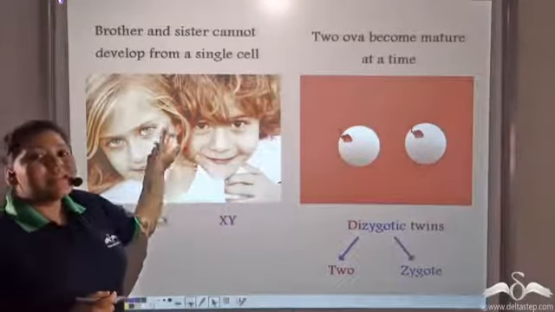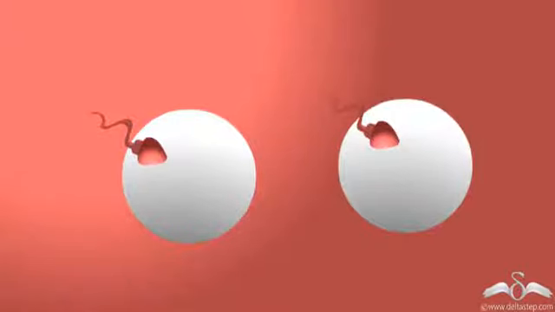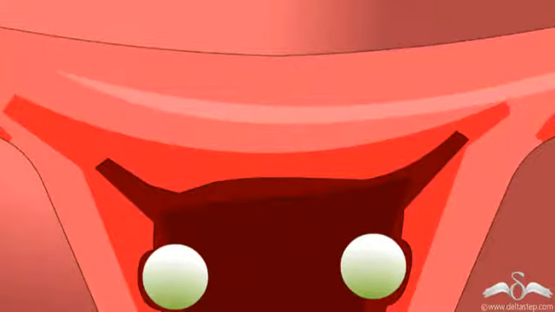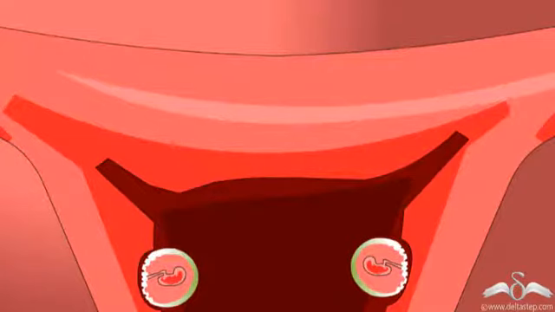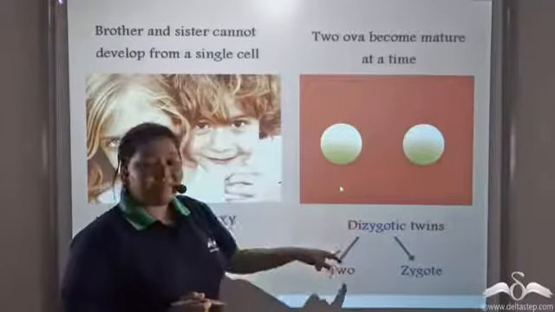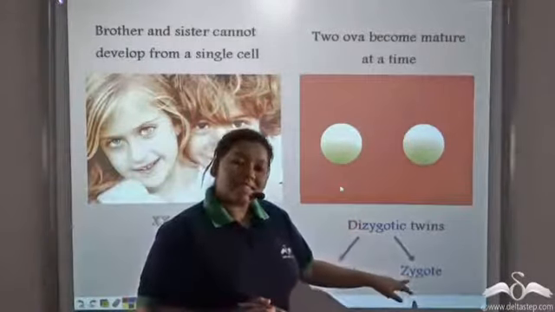Now, what happens in this condition? Well, it might happen that the mother's body releases two matured ovum at the same time, and both the ovum might get fertilized by two different sperms. So, when fertilization takes place, two different zygotes are formed, and these zygotes in future get attached on the uterine wall of the mother's uterus to form two different babies, and this is known as the dizygotic twins, where di means two and zygotic means a zygote.